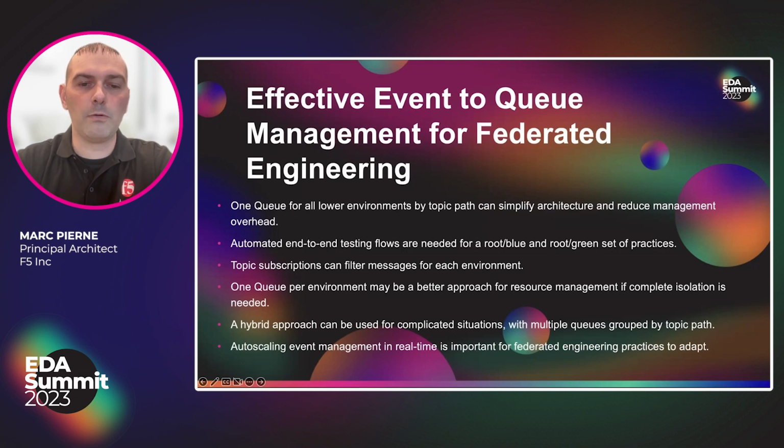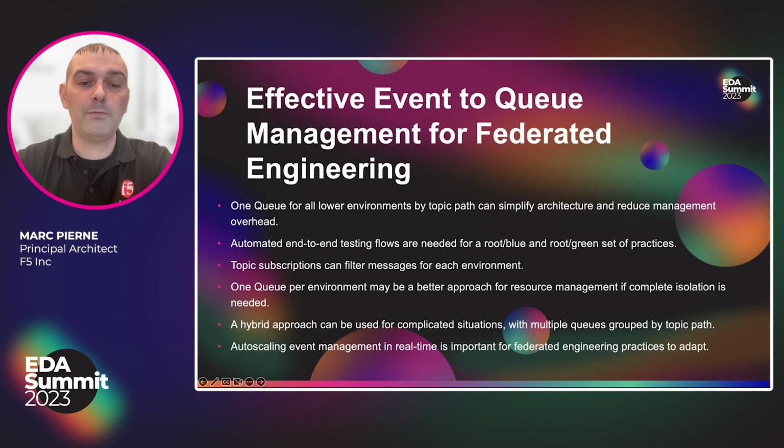One queue for all lower environments by topic path, root dev, root test, root stage, or root prod, or for more disciplined engineering teams, root blue and root green, can simplify your architecture and reduce management overhead. You will want automated end-to-end testing flows in this case to ensure a balance for root blue and root green set of practices. You can use topic subscriptions to filter for each environment.